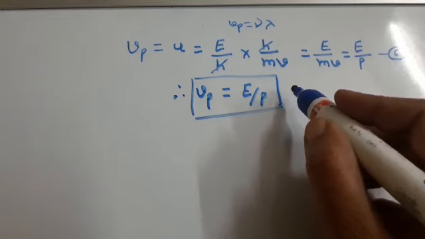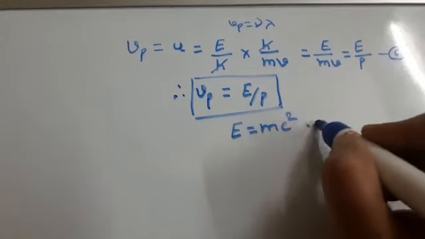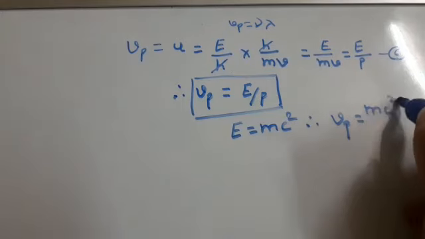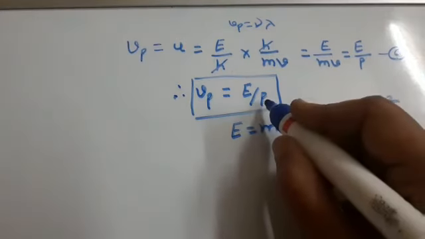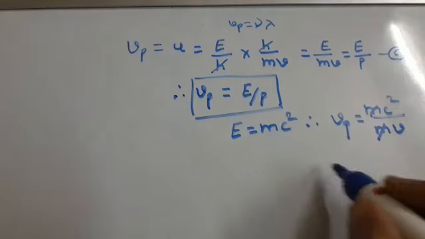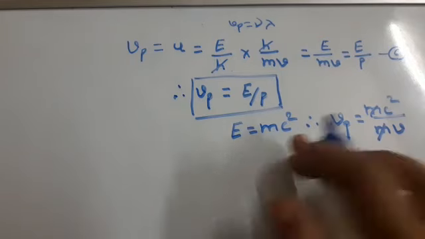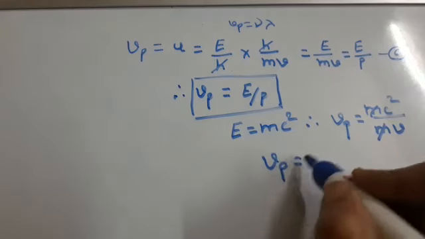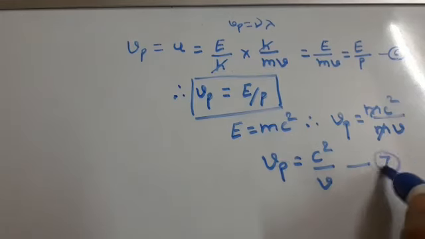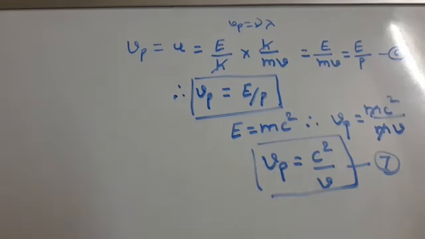Now, using Einstein's relation, energy E is equal to mc square. Therefore, the above equation becomes Vp is equal to mc square divided by p, and what is the value of p? It is mv. Then this m and this m get cancelled, and we can write Vp is equal to c square upon v.